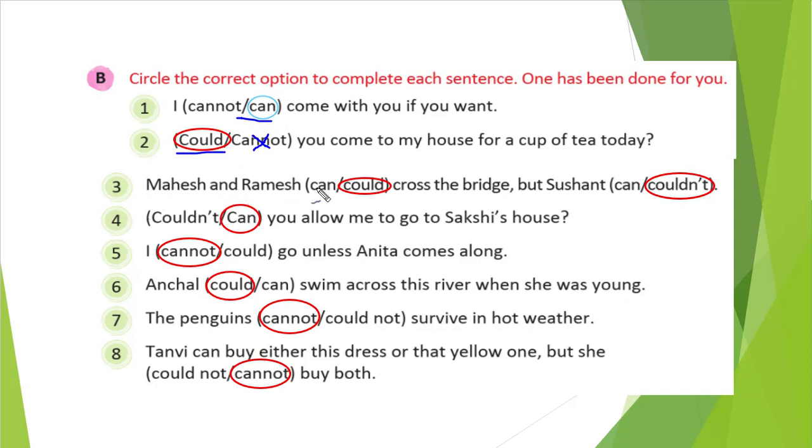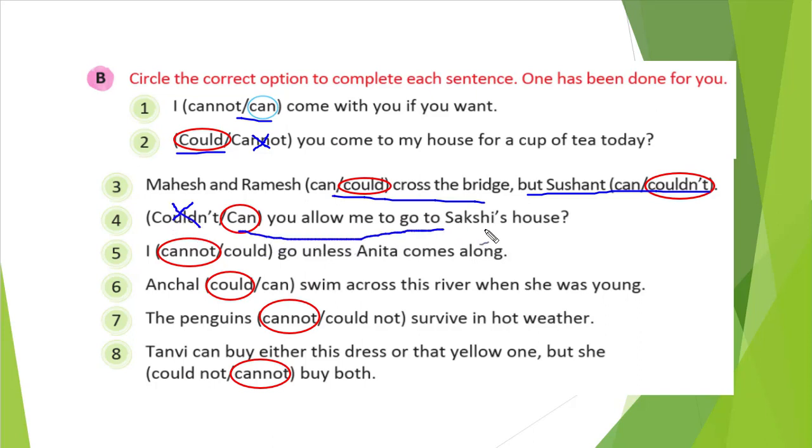Third one: Mahesh and Ramesh can or could cross the bridge, but Sushant can or could not. Ramesh and Mahesh could cross the bridge, but Sushant could not, right? It has already happened, so could and could not are the right answer. Next: could not or can you allow me to go to Sakshi's house? You are requesting, so not is never an answer.